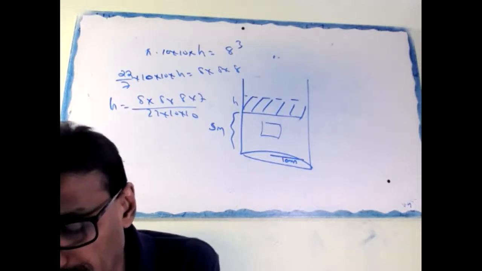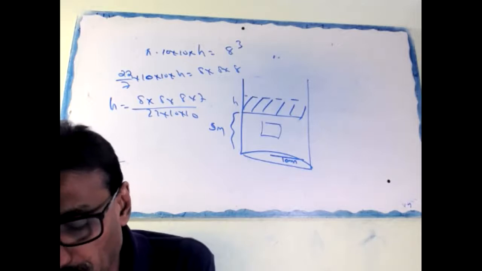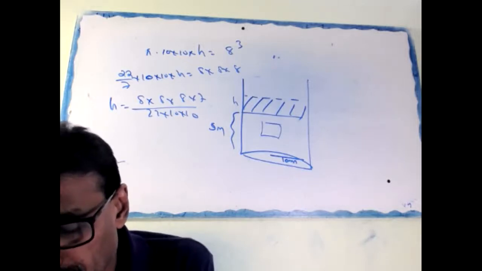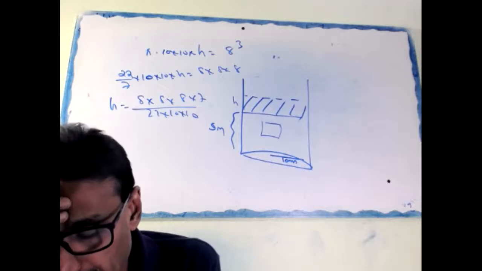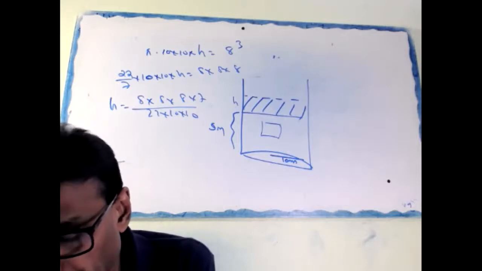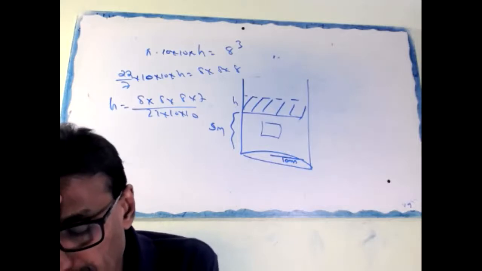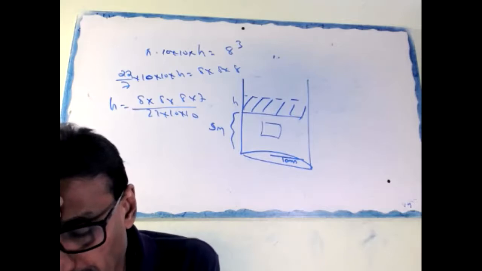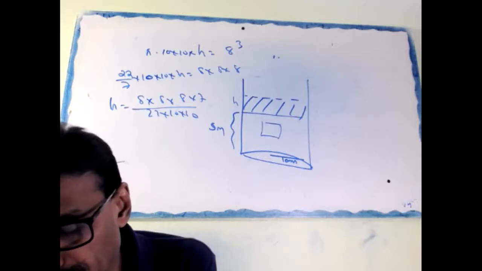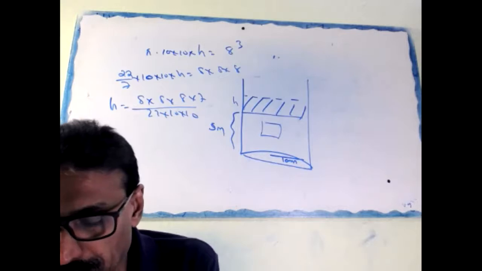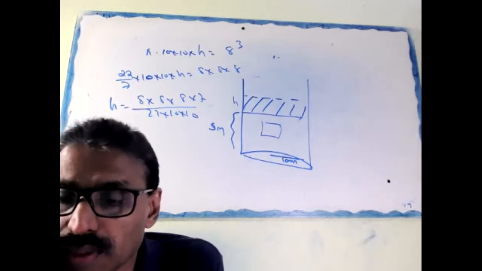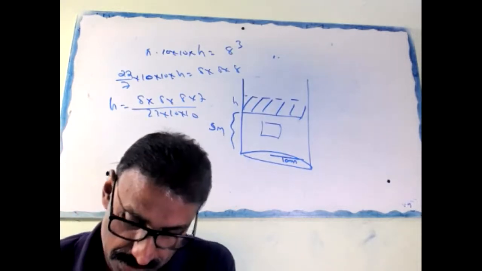A right circular cylinder and a cone have equal base and equal height. If their curved surface areas are in the ratio 8:5, show that the ratio between the radius and height is 3:4.